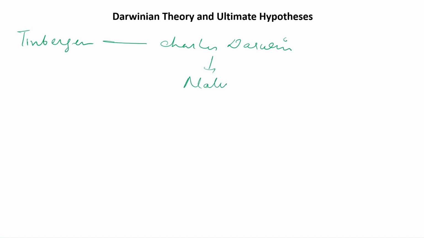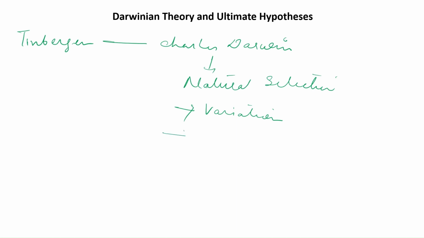Now, Darwinian theory and the ultimate hypothesis. Tinbergen was influenced by Charles Darwin, who gave the theory of natural selection. According to this theory, there will be variations among species and among individuals in the same species.